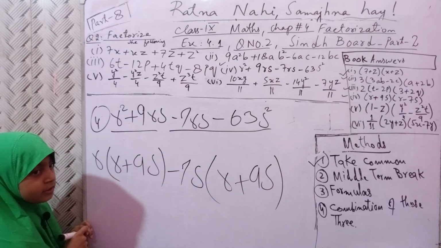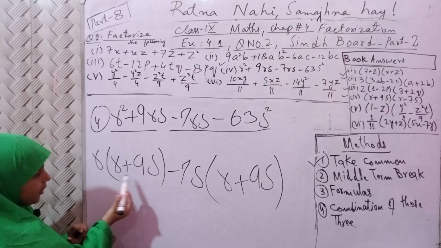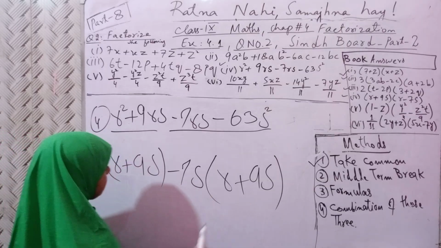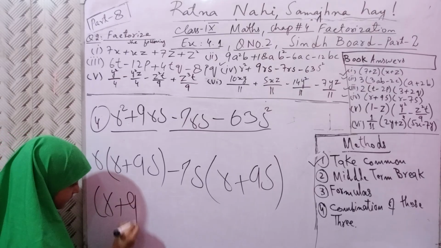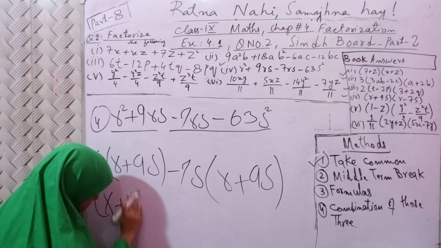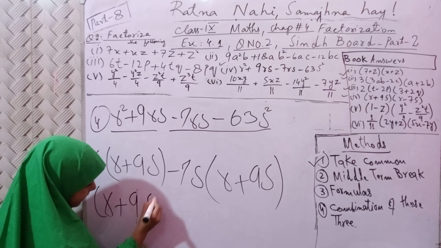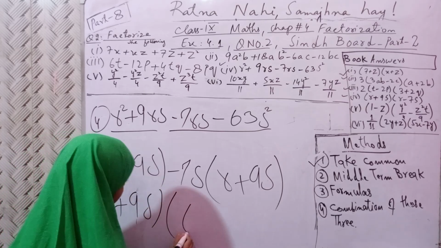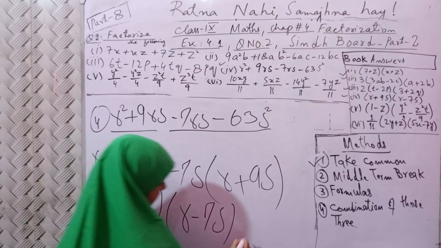Listen to me carefully. Both brackets must be the same: r plus 9s, r plus 9s. We will take common. 9s, bracket r minus 7s, and it is your answer.